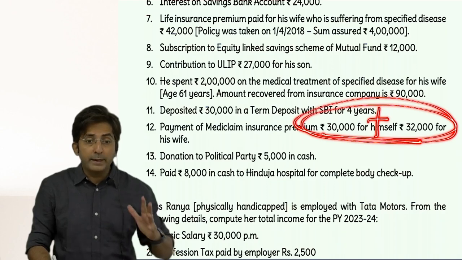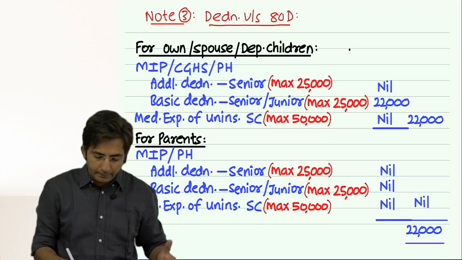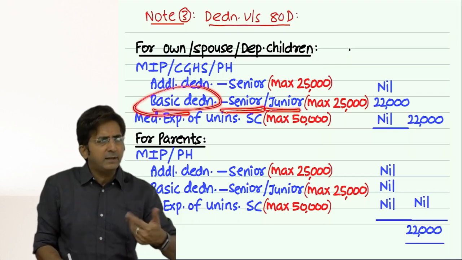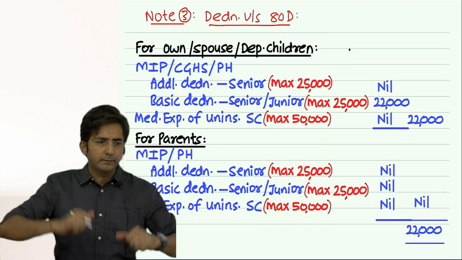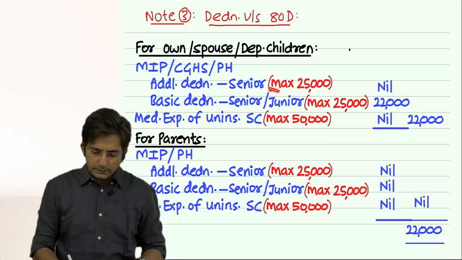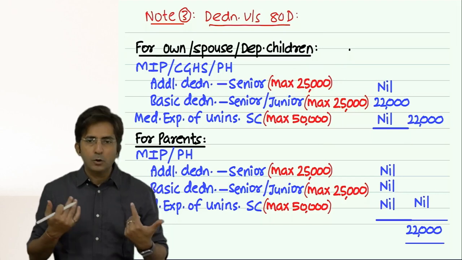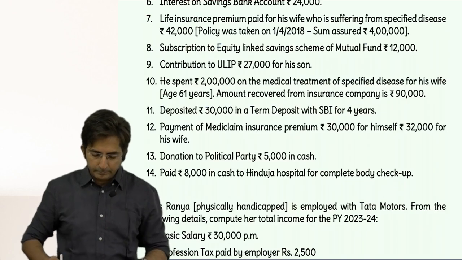There is still 37,000, and that 37,000 you can take in basic, because basic deduction, senior, junior, everyone is allowed. But your maximum is 25, so take 25 only. So this is 25, this is 25, total 50,000. Rest all amounts are not there in the question. So total 50,000 deduction in 80D.